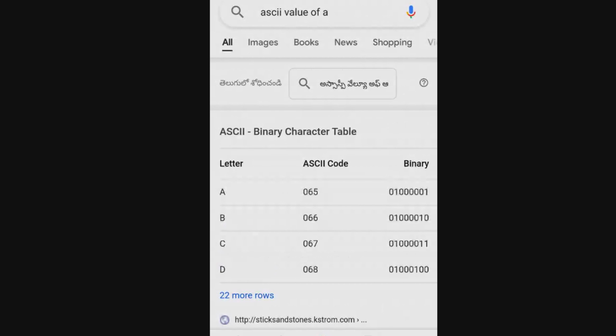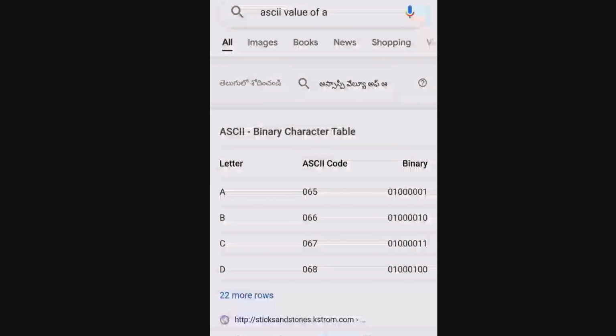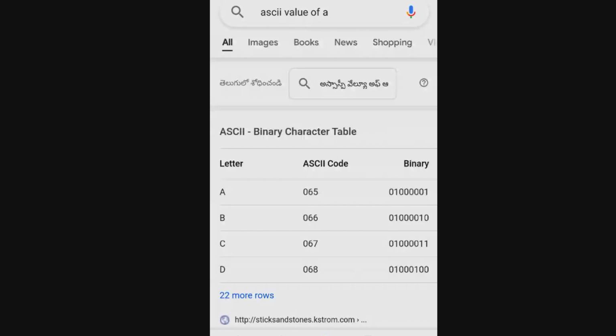See, for capital A it is 65, B is 66. Whatever the procedure is, the same thing is followed. Capital A is 65, and you increase one by one: B, C, D, like that up to Z. 65, 66, 67, it goes up to whatever the Z value is.